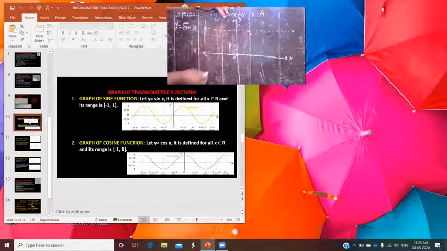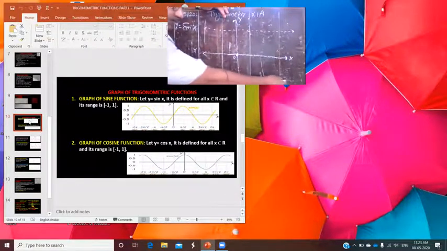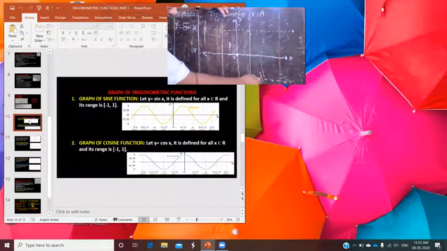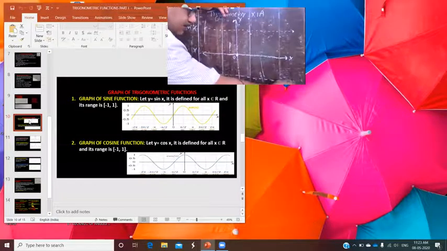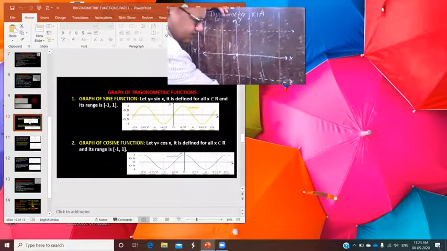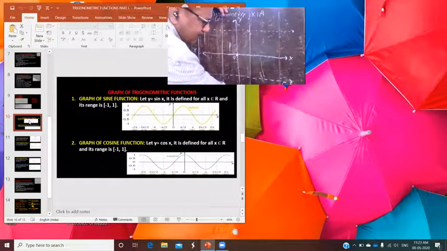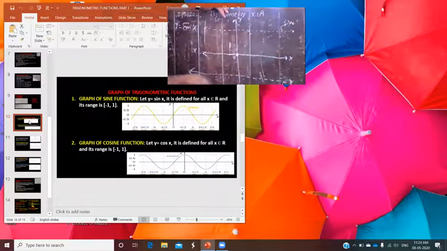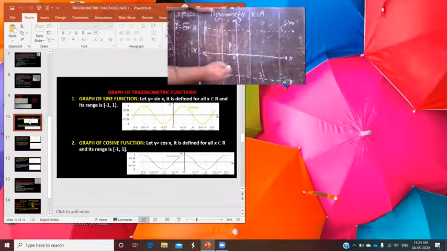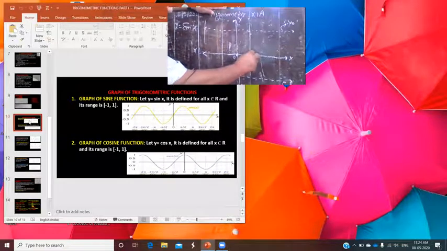In the same way, suppose here you have a line at a distance of -1. Write it in this way also: y is equal to -1, and here you have y is equal to 1. Understand? Now see, here you can take 0 radian, and suppose here you take pi by 2.